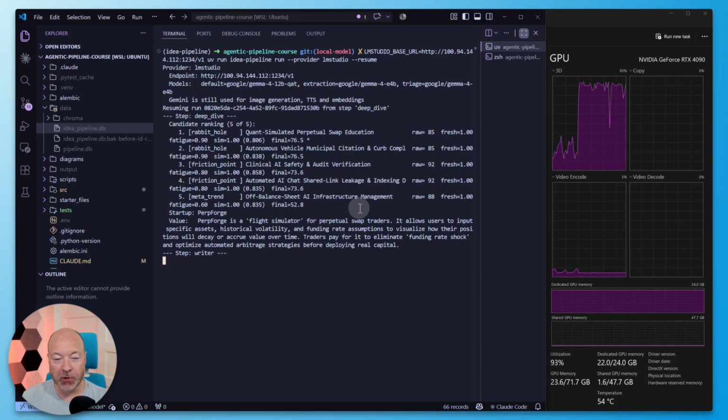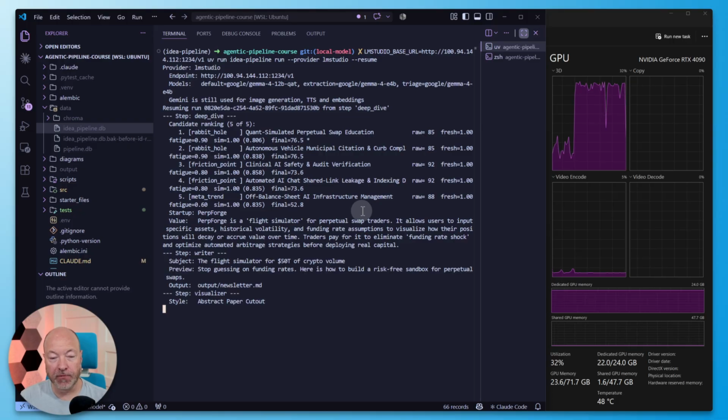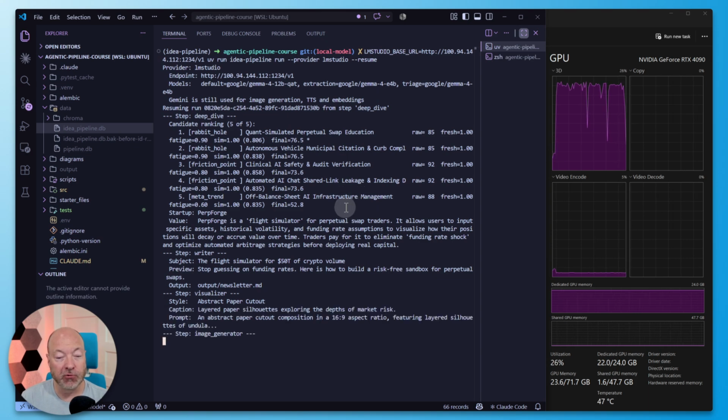It allows users to input specific assets, historical volatility, and funding rate assumptions to visualize how their positions will decay or accrue value over time. Traders pay for it to eliminate funding rate shock and optimize automated arbitrage strategies before deploying real capital.